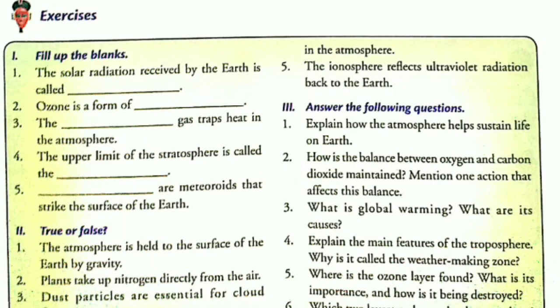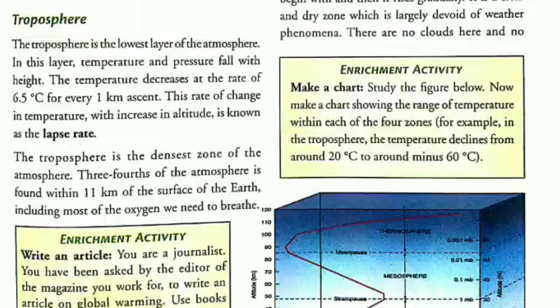Now next question is, explain the main features of the troposphere. Why is it called the weather making zone? For this answer, come to page number 35. So we have to write the main features of troposphere. We will write this answer in points. So on page number 35, under the heading troposphere, mark the answer in points. First point is, the troposphere is the lowest layer of atmosphere. This is point number 1.